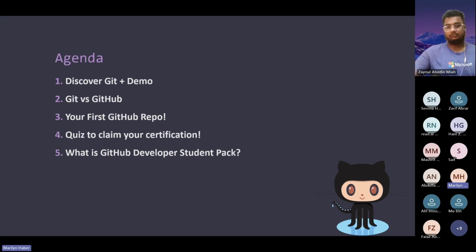For the agenda, we are going to discover what is Git, and we'll do a small demo about it. We will also check the difference between Git and GitHub. We will also guide you to build your first repository on GitHub. Moreover, at the end of the session, there's gonna be a quiz for you to do in order to claim your e-certification for attending this event. And finally, with Zainul, we are going to tackle the GitHub Developer Student Pack, and he is also going to talk about the pre-exam for GitHub Foundation that you could get. All good so far?